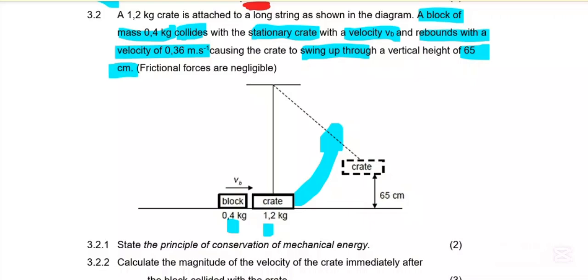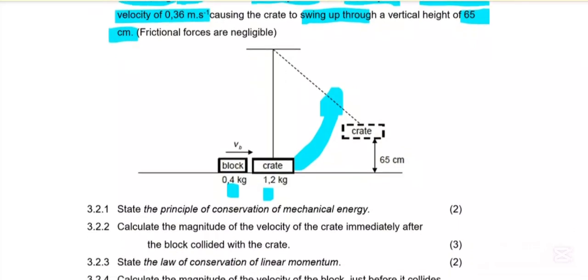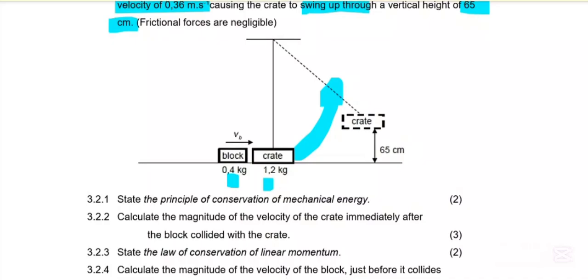Okay, so the first question says: state the principle of conservation of mechanical energy.